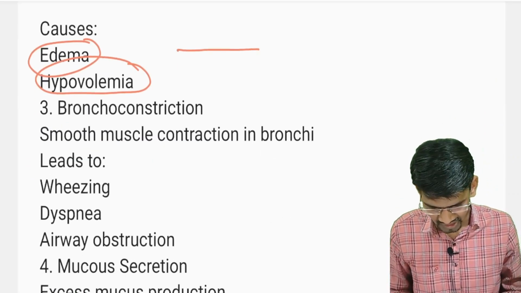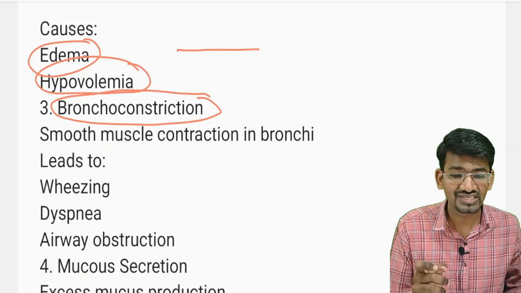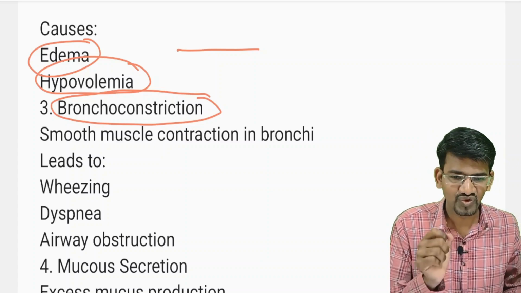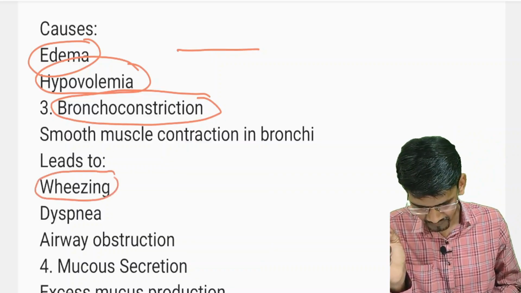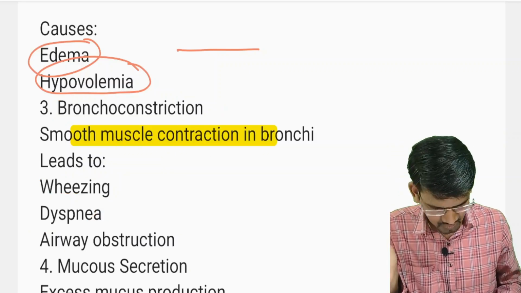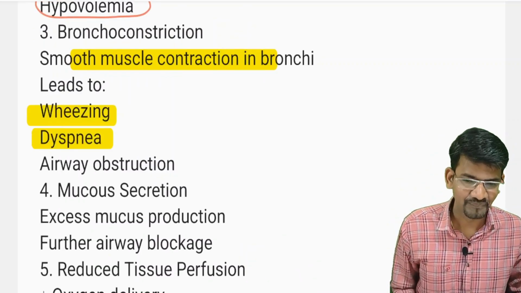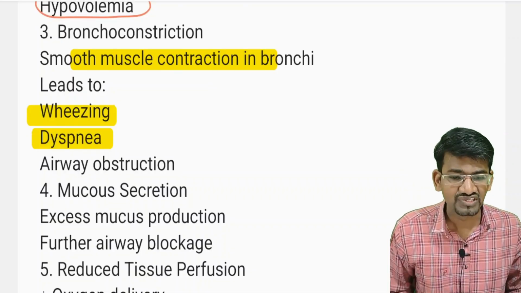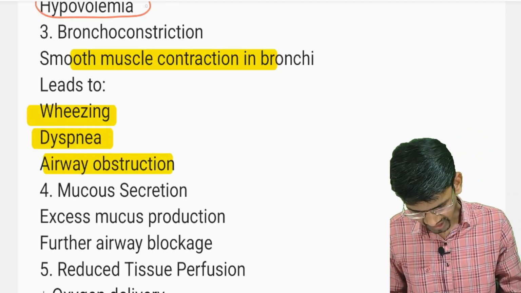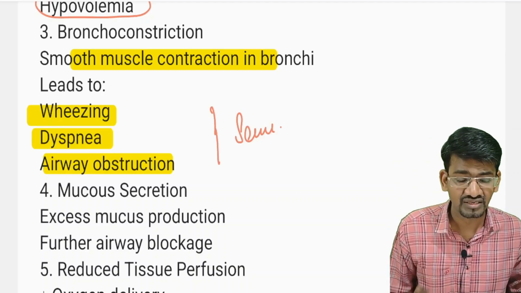So here there is hypovolemia, and these histamines and leukotrienes cause bronchoconstriction. They act on the smooth muscles in the bronchi, leading to bronchoconstriction. Because of the bronchoconstriction, the patient will have wheezing and dyspnea. This is very, very important. The smooth muscles in the bronchi contract, leading to wheezing and dyspnea, and it can even cause laryngeal muscle spasm. There we can see airway obstruction as well. If the patient has these kinds of symptoms, it is considered a severe anaphylactic reaction.